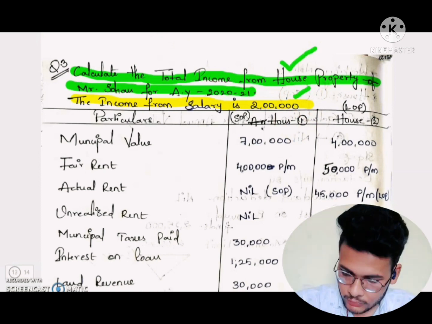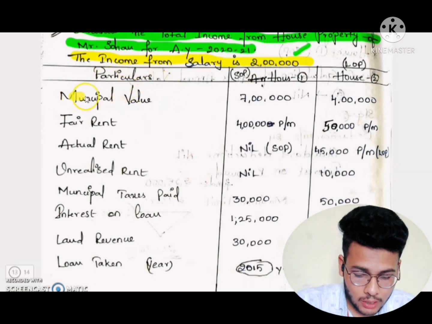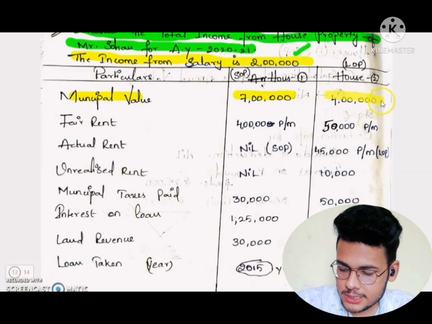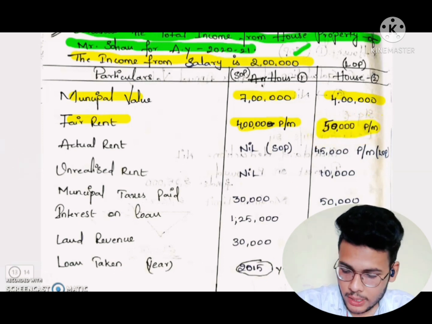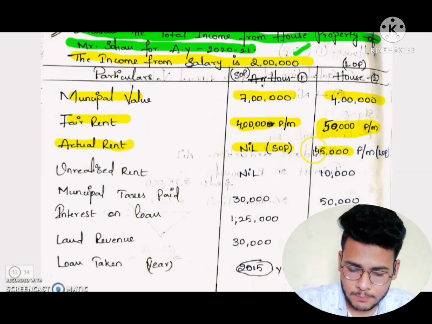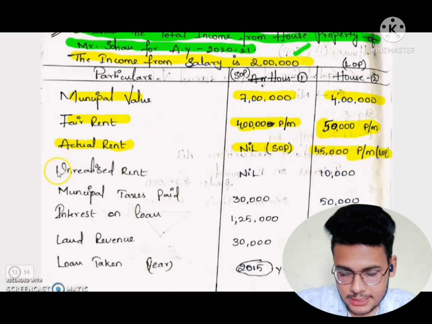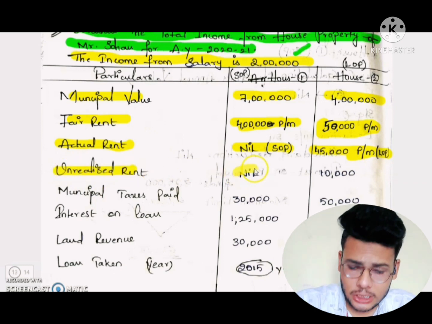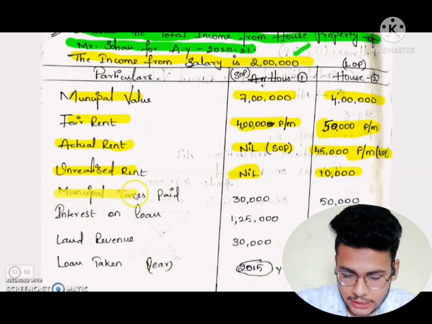In the pro forma, many things are given. Municipal value: house 1 is 7 lakhs rupees, house 2 is 4 lakhs rupees. Fair rent value: 40,000 per month for house 1 and 50,000 per month for house 2. Actual rental value for house 1 is nil, that means house 1 is SOP, and actual rental of house 2 is 45,000 per month, that is LOP. Unrealized rent of house 1 is nil and house 2 is 10,000.